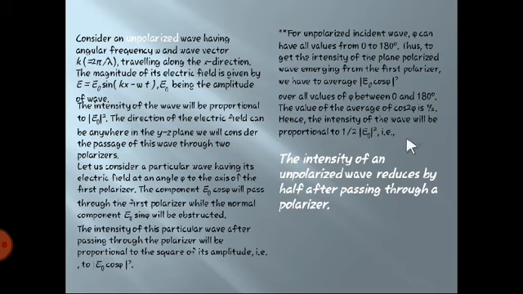So we get the conclusion that the intensity of unpolarized light is reduced by half after passing through a polarizer. I am repeating, the intensity of unpolarized light is reduced by half after passing through a polarizer. This is the conclusion when we consider unpolarized light passing through two polarizers.